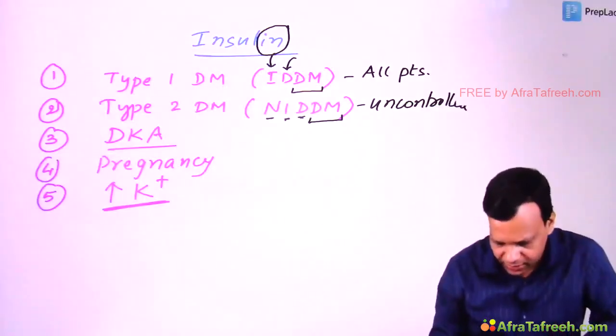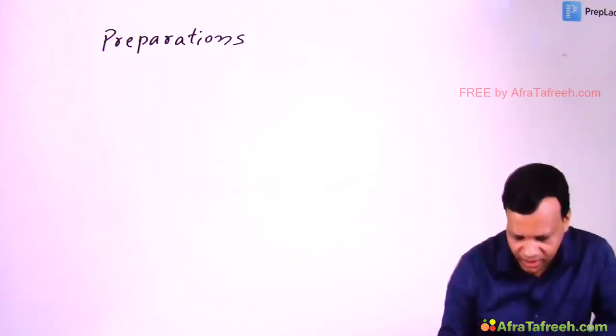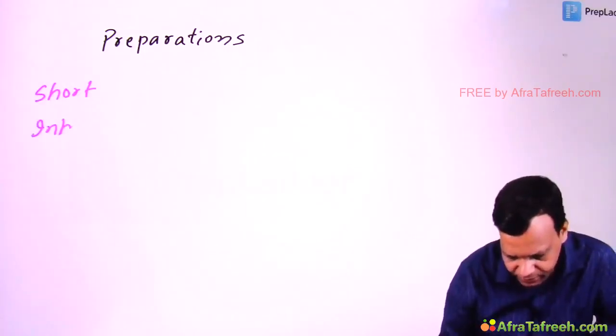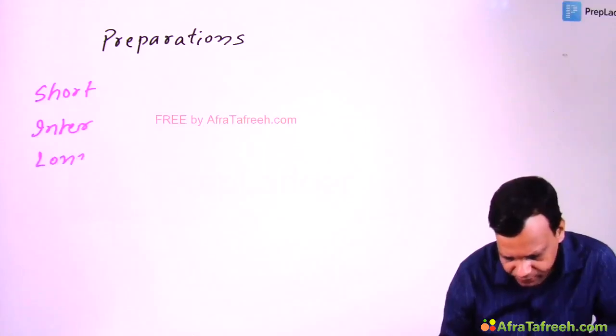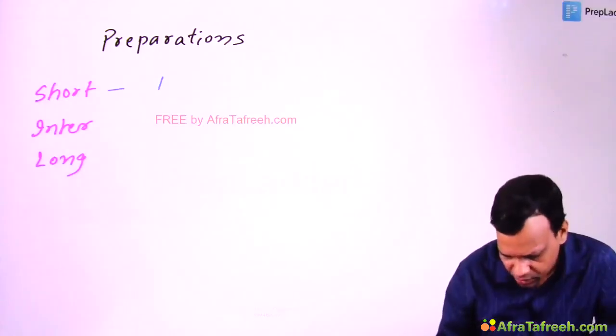Okay. Then coming to insulin preparations. What are the different types of insulins? Classically, we divide the insulins into short acting, intermediate acting, and long acting. Short acting insulin includes regular insulin.